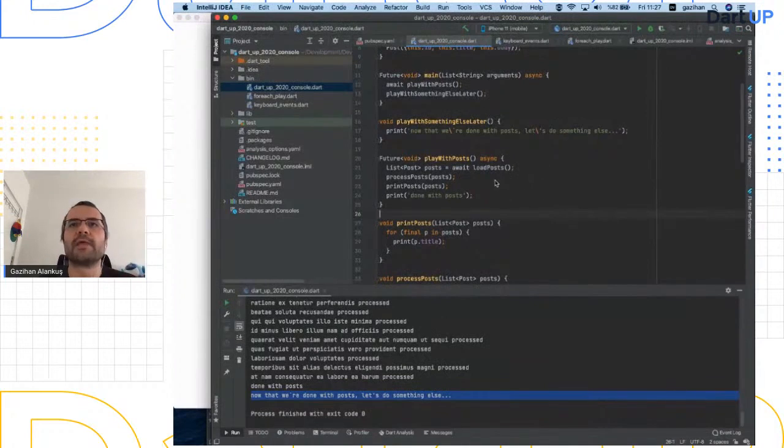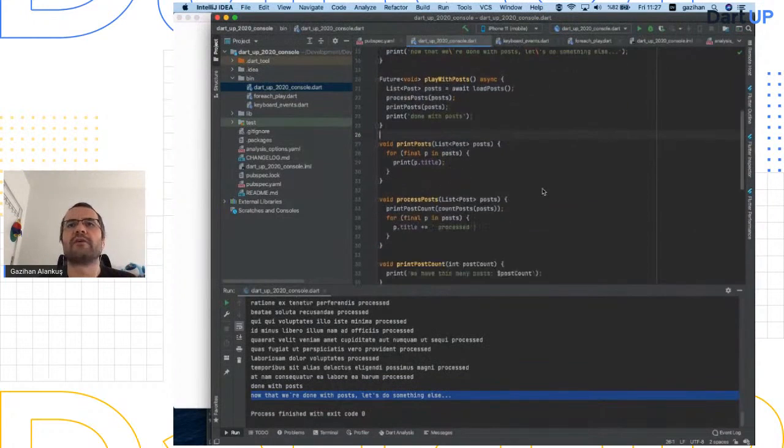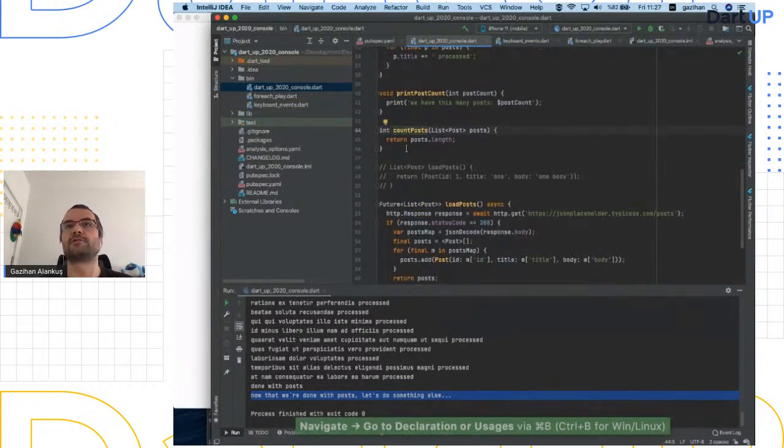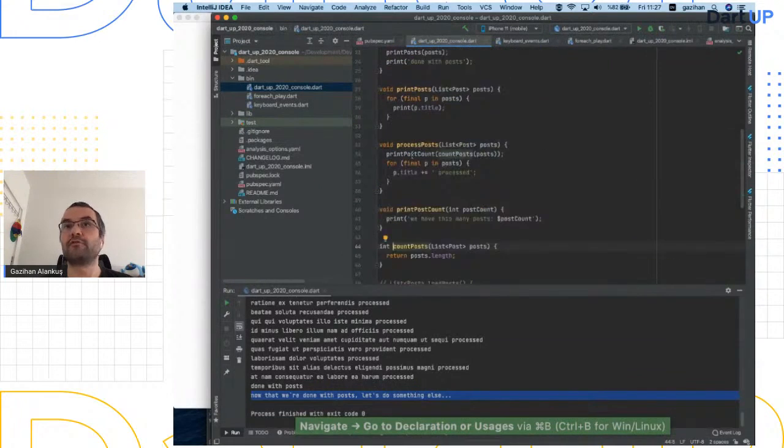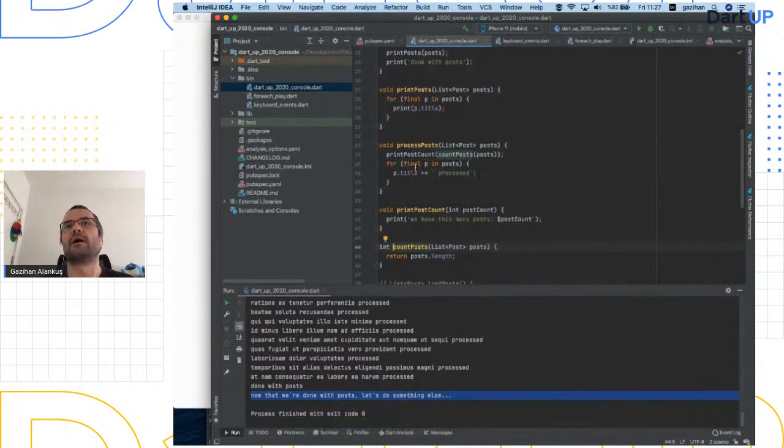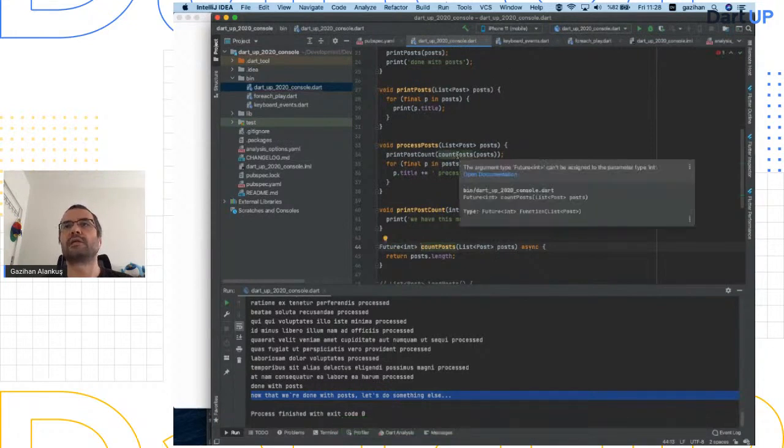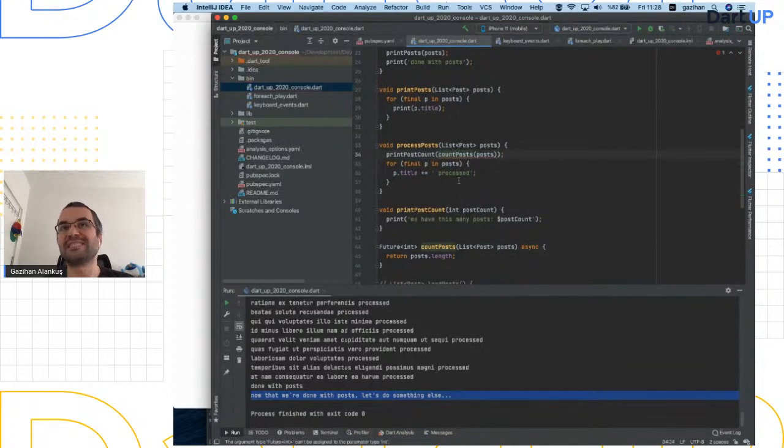So for example, what do I have here? Yeah, countPosts, for example. I have a countPosts function, which is just returning an int. And its return value is used, right? Can I make it async? Let's try. I made countPosts async, and then immediately I have an underline here. Argument cannot be converted to int. So without changing the code that uses it, I cannot make it async.